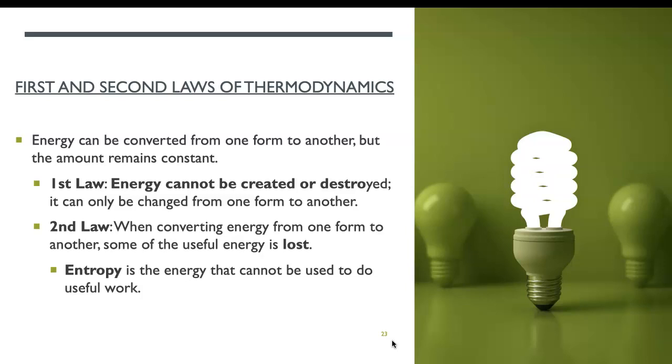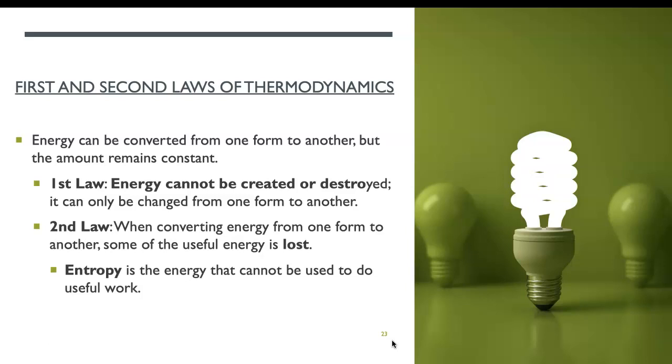It either goes this way or that way, to this place or that place, but the total energy is the same. It's a very interesting fact. We just have to learn to accept it. The second law, when energy is converted from one form to another, some of the useful energy is lost. Unfortunately, a lot of useful energy is lost.